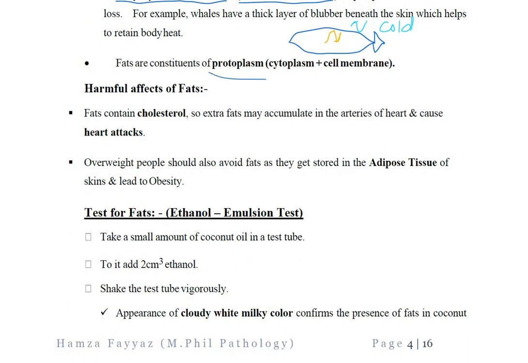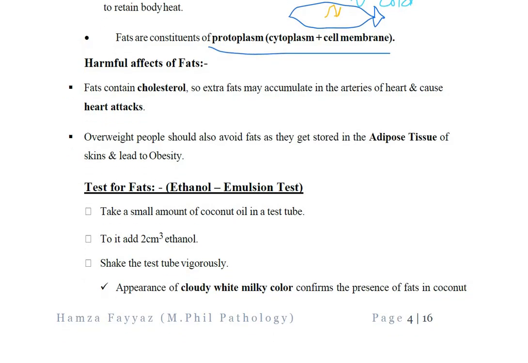Fats also make protoplasm, cell membrane, and cytoplasm. Now, if we discuss the harmful effects of fat, yes, fats also have some harmful effects.